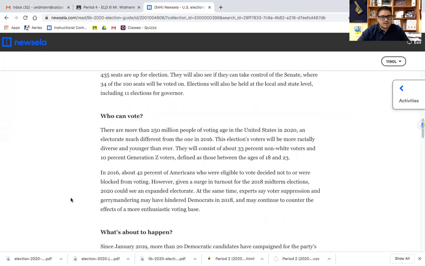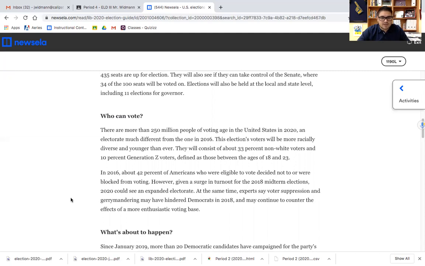Who can vote? There are more than 250 million people of voting age in the United States in 2020, an electorate much different from the one in 2016. This election's voters will be more racially diverse and younger than ever. They will consist of about 33% non-white voters and 10% Generation Z voters, defined as those between the ages of 18 and 23.